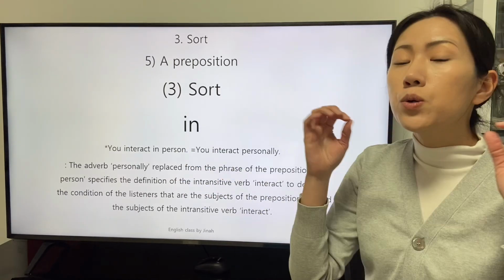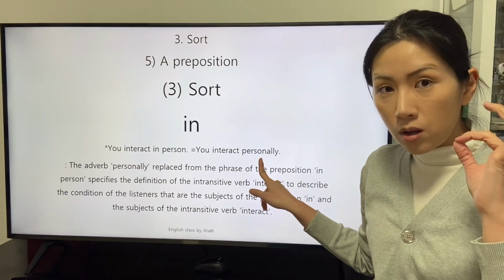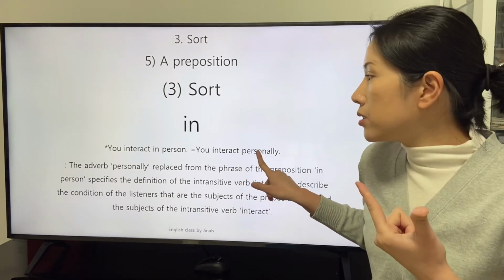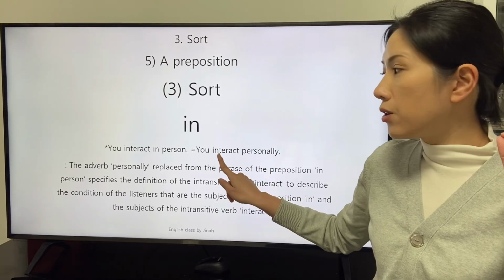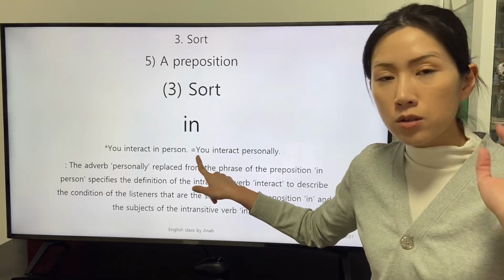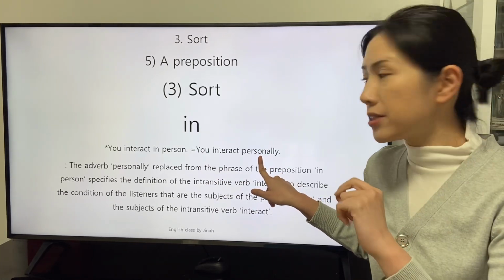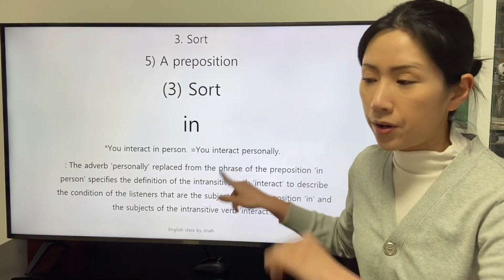But the speaker who wants to convey the same intention applies the adverb personally to convey the intention. The verb describes the subject and the adverb specifies the definition of the intransitive verb.